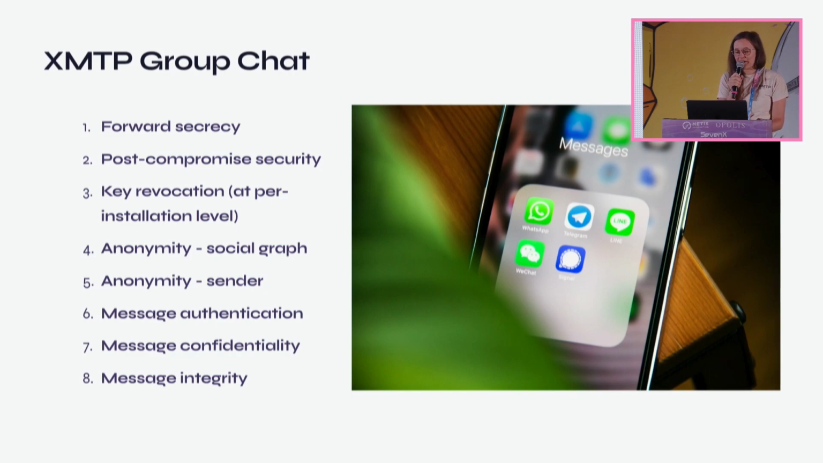Anonymity of the sender prevents the network from determining who each message originates from. Message authentication, which prevents attackers from masquerading as a conversation participant. Message confidentiality, which prevents attackers from reading the contents of each message. And message integrity, which prevents attackers from tampering with the contents of each message.